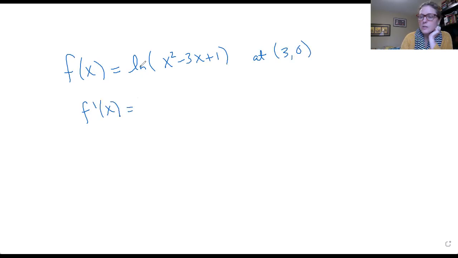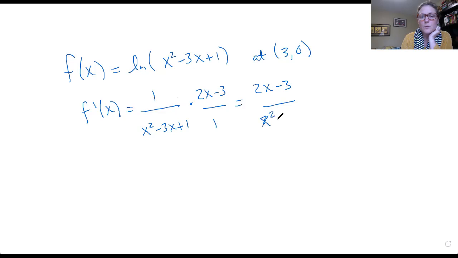This is the inner function, ln is the outer function. If I think of it as ln of u, that would be 1 over u, so that's going to be 1 over x squared minus 3x plus 1 times the derivative of that inner function, which is 2x minus 3. I multiply across, and I have 2x minus 3 over x squared minus 3x plus 1.